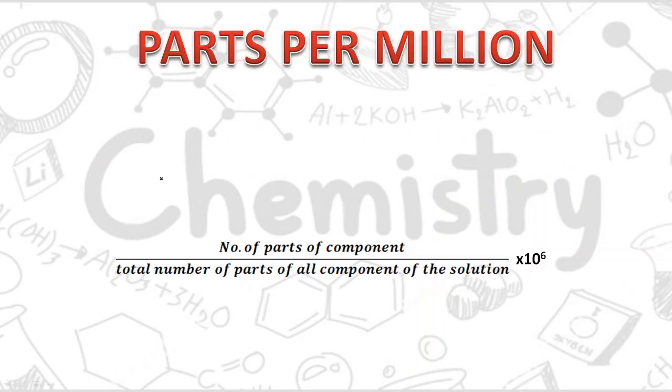Now the next one is parts per million. This is very rarely used, because this unit is particularly used when the solute, means the substance that is being dissolved, is present in very small quantity. Then it is expressed in terms of parts per million, means in 1 million how many parts are added here, then this unit is used.